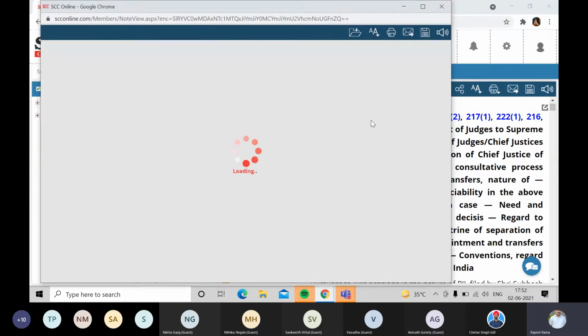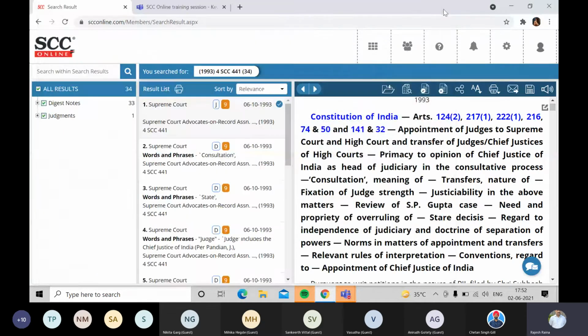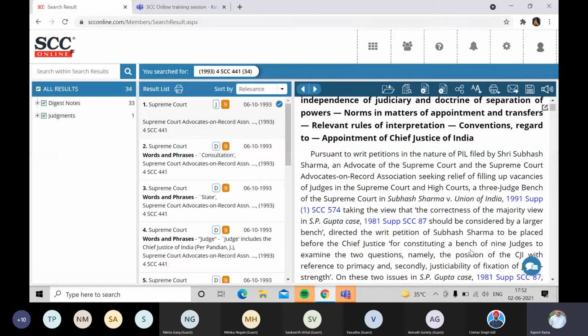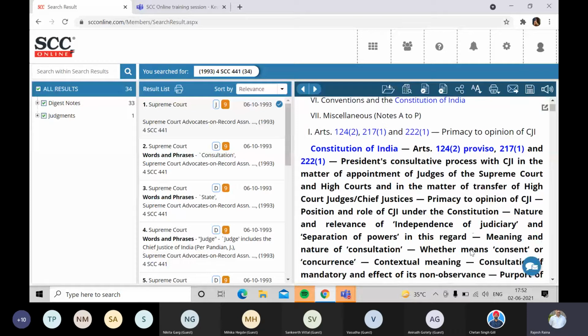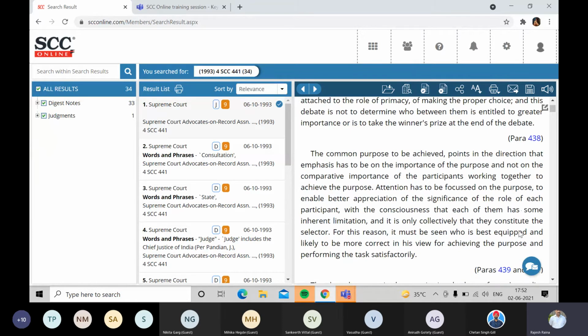From here itself, I can click on that number, article 32, and it will open the article in a separate window for me. I read it, I close it, I'm back to the original judgment. From here, when we go further down, we get to see the summary part or the gist that has been prepared by the editorial, and each and every summarized para has mention of the para number, means the original judgment para of which this gist has been prepared.